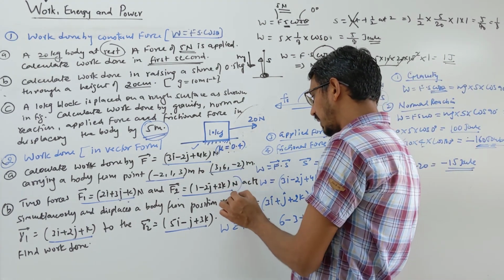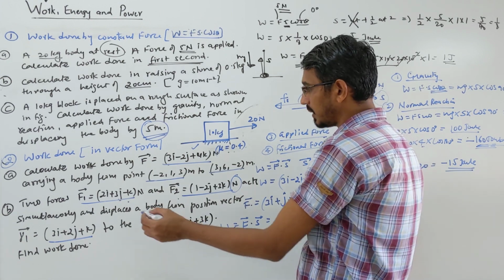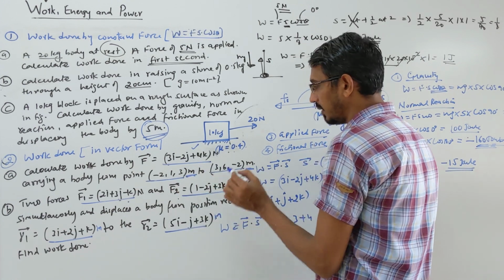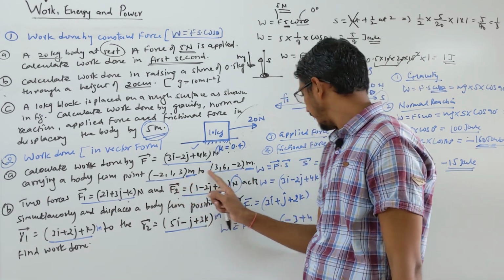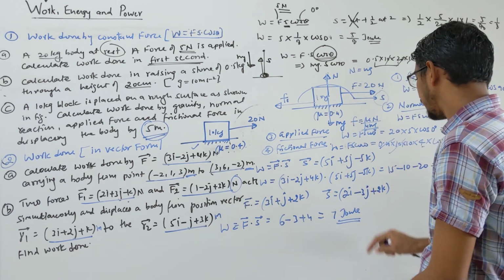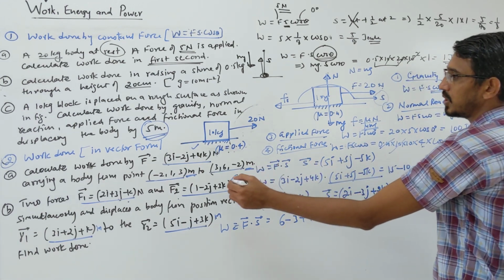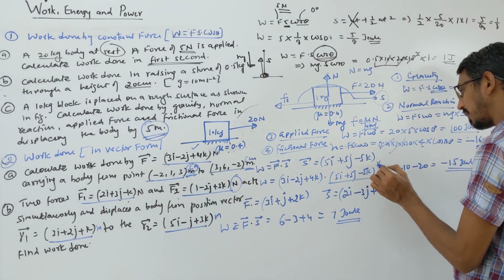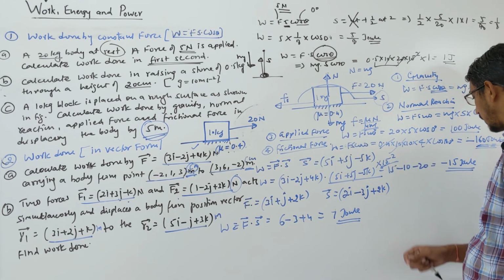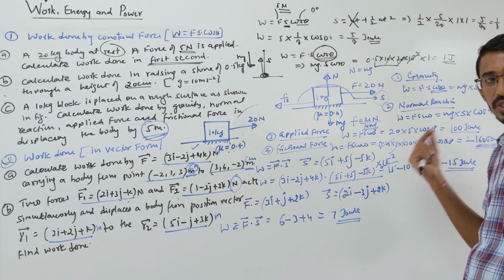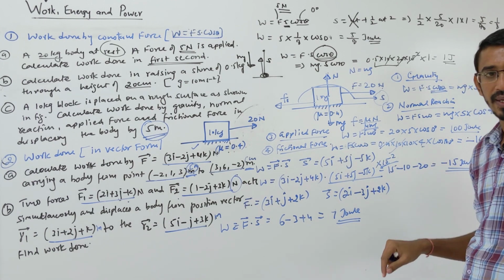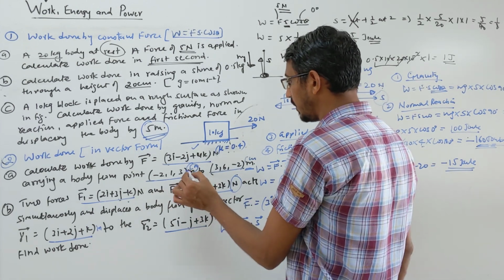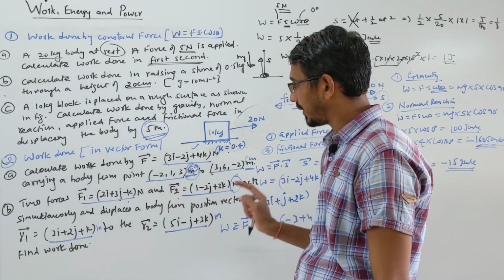Also you have to give attention here. When you write, like here, what unit is given? Newton is given, SI system, and here they should write meter or centimeter. Suppose meter is written, like here I wrote meter, right? So you have to give attention. Suppose this is given in centimeter, then be careful that you convert to meter at the end. Suppose this displacement was given in centimeter. Then at the end you have to multiply by 10 power minus 2 to convert it into meter. So the answer will not become 15. 15 into 10 power minus 2 means 0.15 answer will come, okay. So you have to give attention to the unit also, because in vector form people get confused, they don't give attention to the unit here, okay. So focus on what unit is given, right?